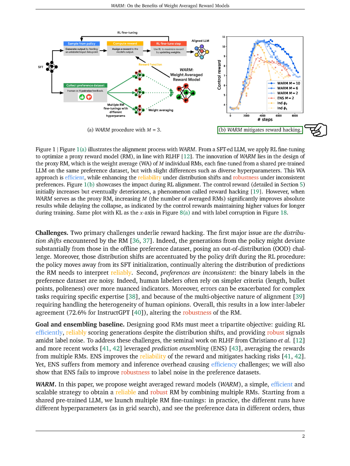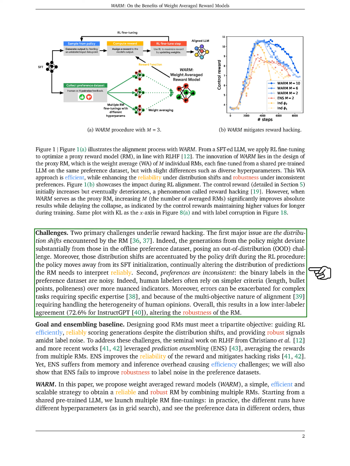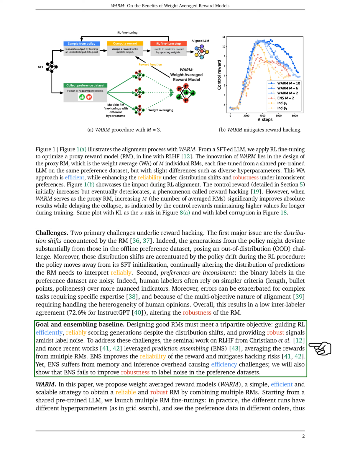Two main challenges underlie reward hacking. The first is the distribution shifts encountered by the reward model. The generations from the policy might deviate significantly from those in the offline preference dataset, posing an out-of-distribution challenge. The second challenge is the inconsistency of preferences. The binary labels in the preference dataset are noisy, and human labelers often rely on simpler criteria over more nuanced indicators. To design good reward models, we need to guide reinforcement learning efficiently, reliably score generations despite distribution shifts, and provide robust signals amidst label noise.